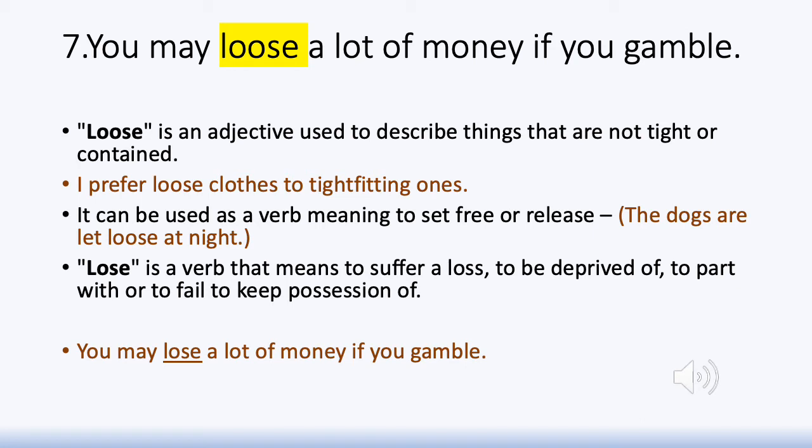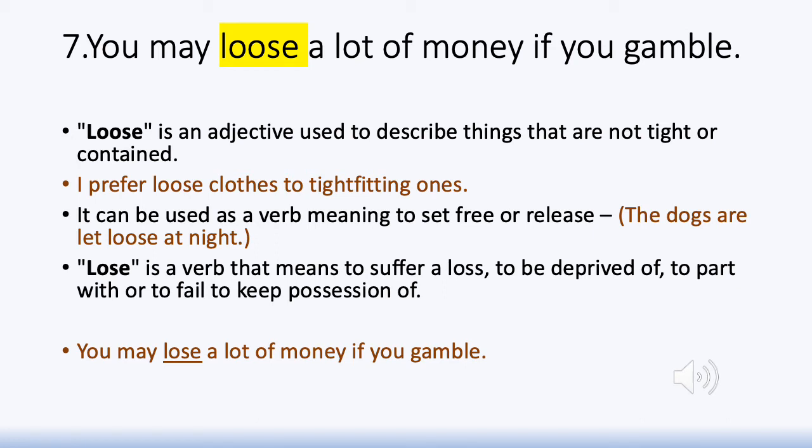It's spelled with a double O, or two O's, and that is a different word, or it conveys a different meaning. Loose, spelled with two O's, L-O-O-S-E, is an adjective. And what does it mean? It means something that is not tight. It's an antonym of tight. I prefer loose clothes to tight fitting ones.